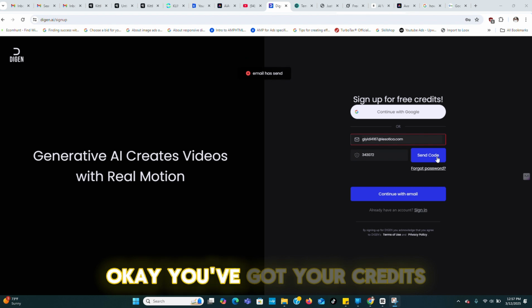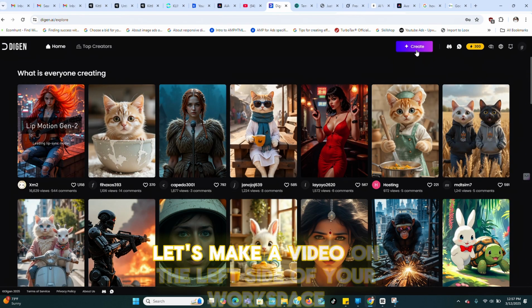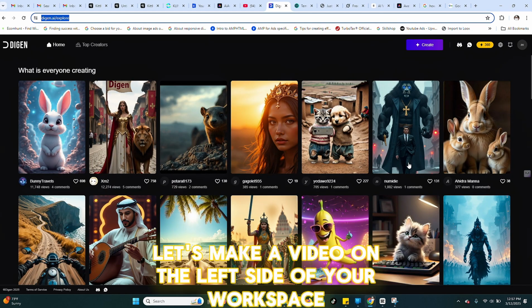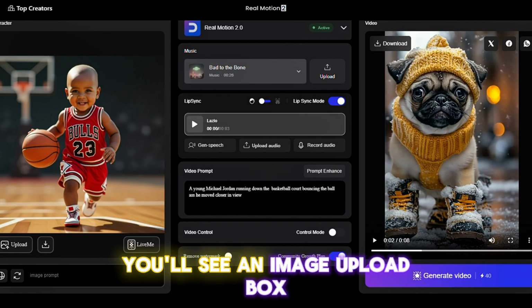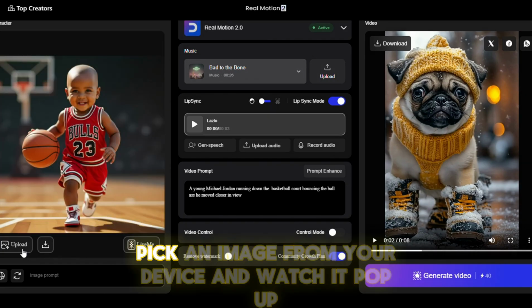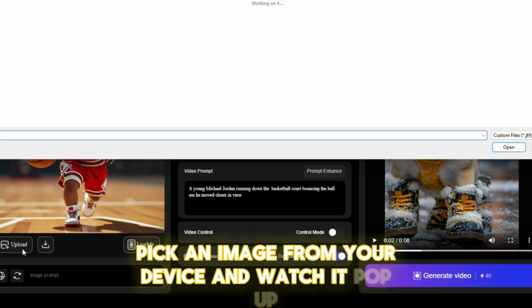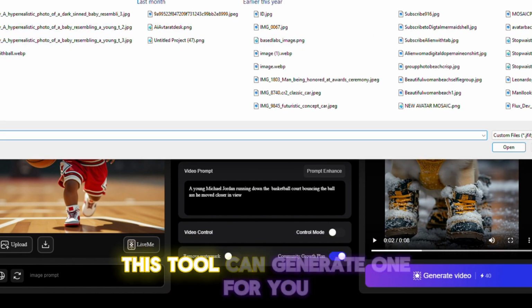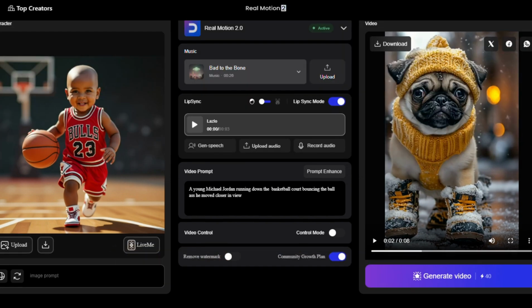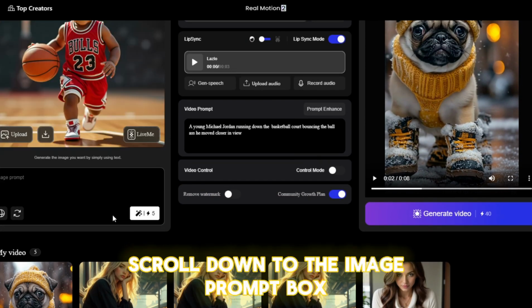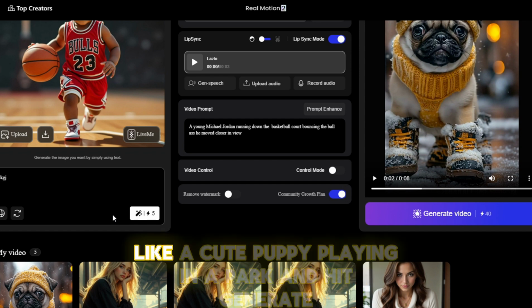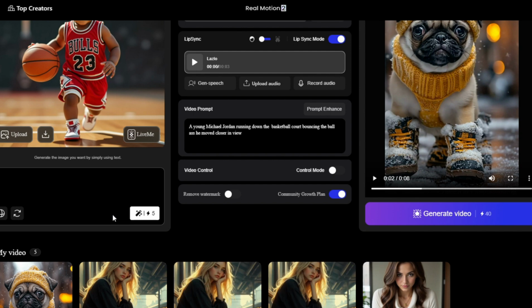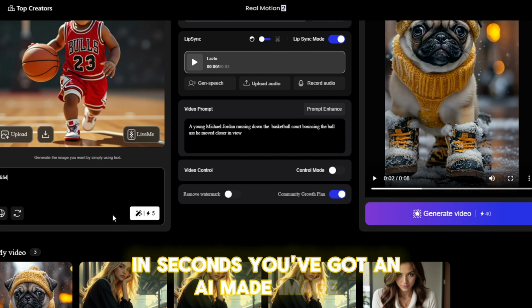Okay, you've got your credits. Let's make a video. On the left side of your workspace, you'll see an image upload box. Click Upload, pick an image from your device, and watch it pop up. Don't have an image? No problem. This tool can generate one for you. Scroll down to the image prompt box, type something fun, like a cute puppy playing in a park, and hit Generate. In seconds, you've got an AI-made image.